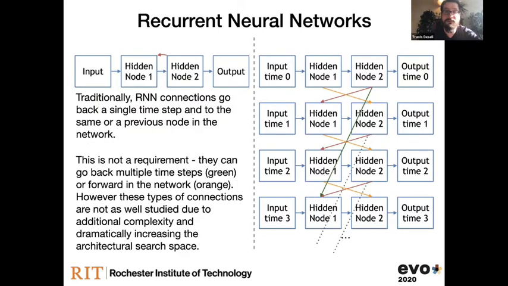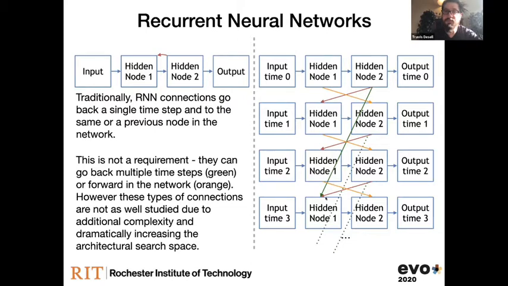In terms of a couple other things, we also have a much larger search space. So in most architectures you see, traditionally, your recurrent connections, they're only going to span 1 time step. So basically, they're feeding from the previous pass through the neural network into the next one. Well, that doesn't have to be the case. So you can actually have networks which span multiple time steps.